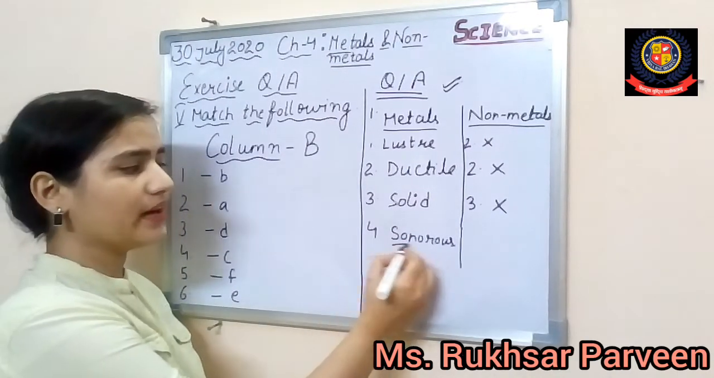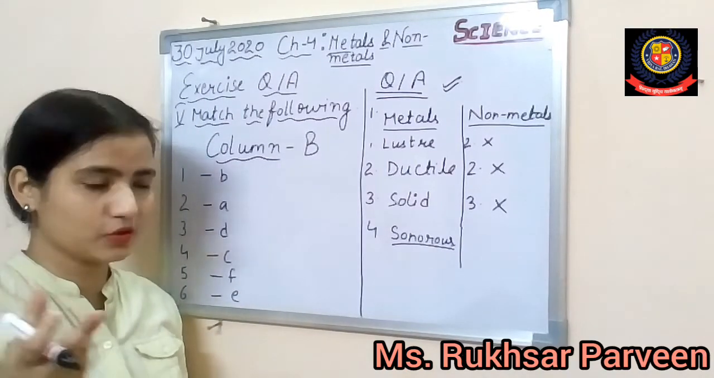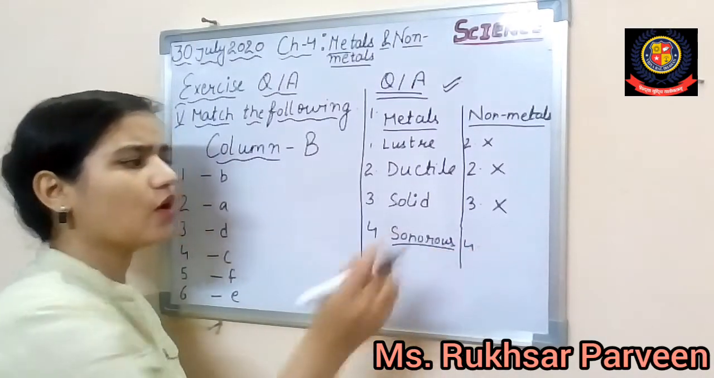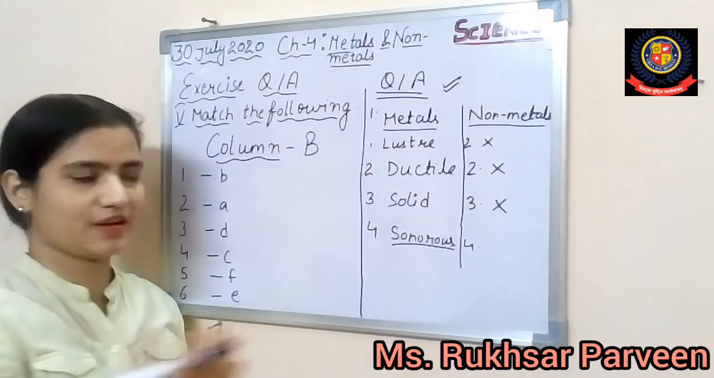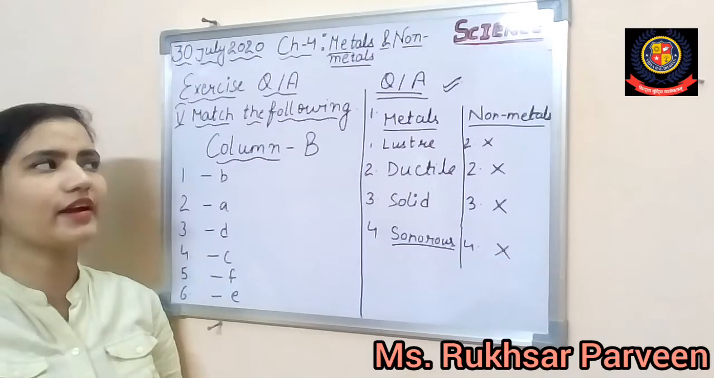Alright. So metals are sonorous. Basically when we are beating them, they are producing some good sound, whereas non-metals do not produce a very fine sound. So they are not sonorous. Alright. So these differences we can write in this question.